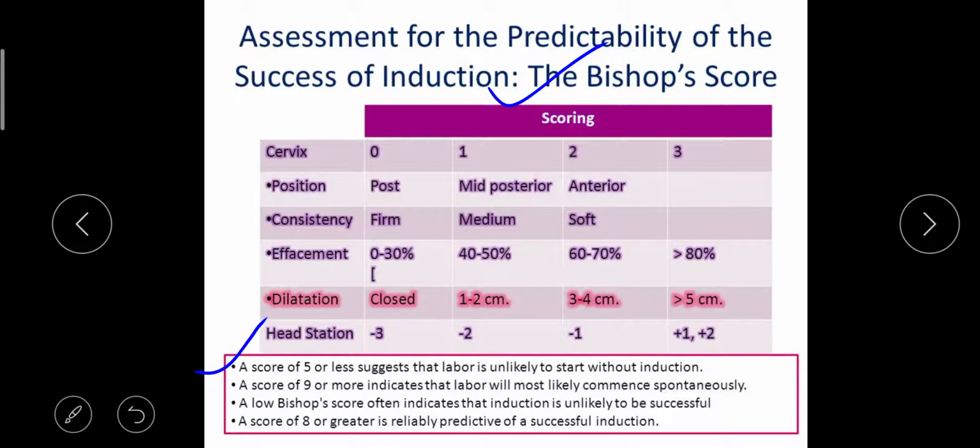Next, down I have mentioned some points. A score of 5 or less: if the calculation came 5 or less, it suggests that labor is unlikely to start without induction. Next, if the score is 9 or more, it indicates that labor will most likely commence spontaneously. Next one, a low Bishop score often indicates that induction is unlikely to be successful. A score of 8 or greater is reliably predictive of successful induction. So with this score, we can find out whether to conduct induction of labor or not.